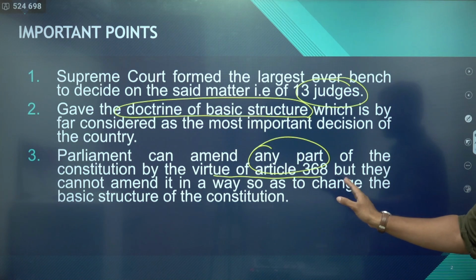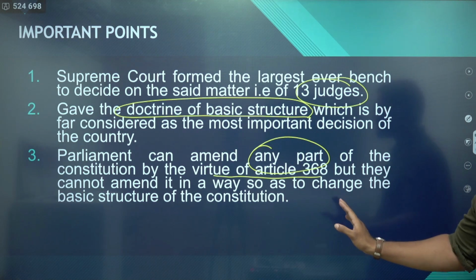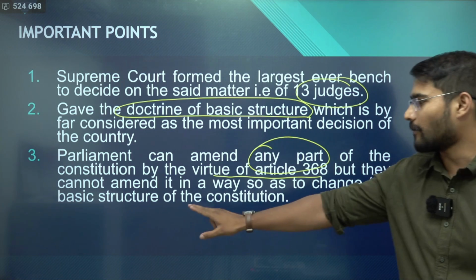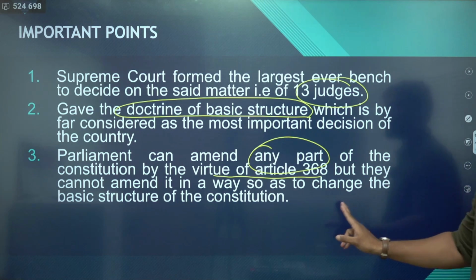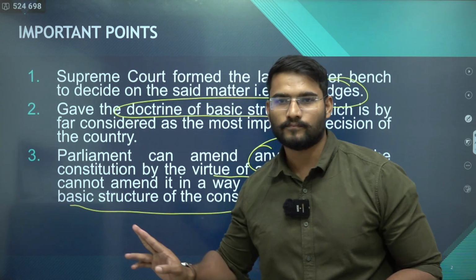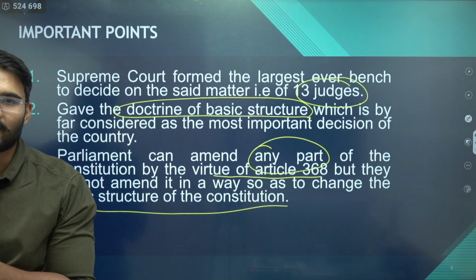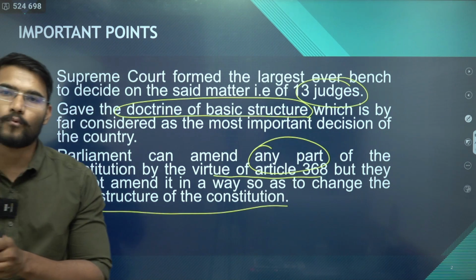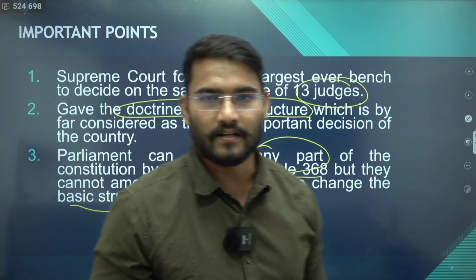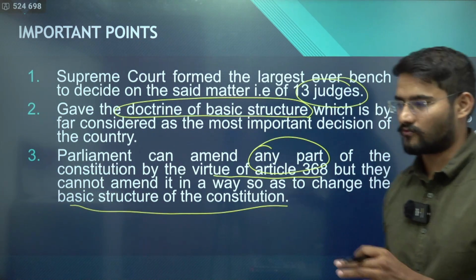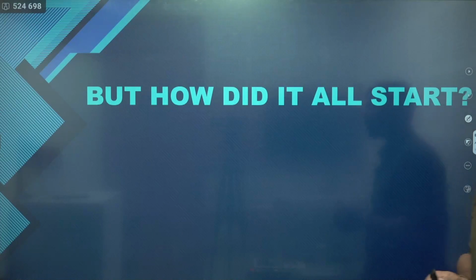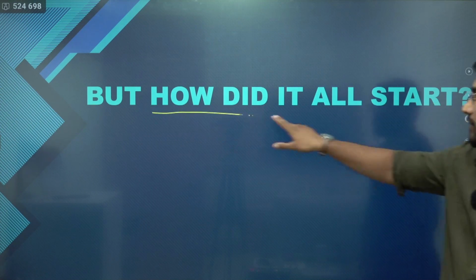So this is one of the most landmark decisions in Indian judicial history.